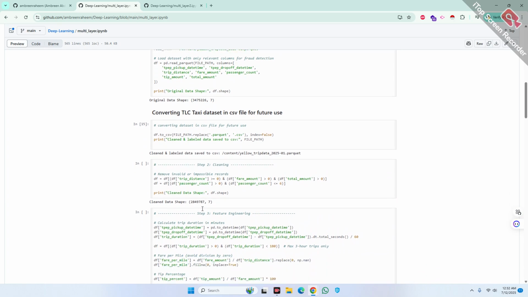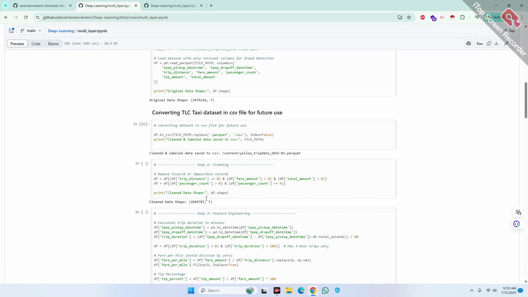The data is not going to end. After that I cleaned the data set by removing invalid records such as negative distance, zero fares, or unrealistic passenger counts. This ensures the model works with reliable, high quality data.